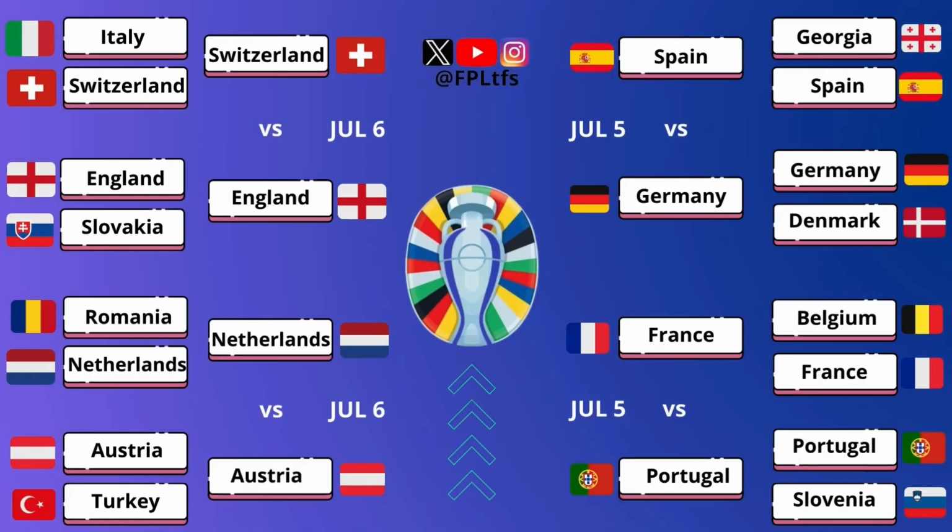These are the most probable fixtures in the quarterfinals. A couple of fixtures are already confirmed, like Switzerland and England, and Spain versus Germany, while Netherlands, Austria, and France, Portugal are still not decided, but they are the bookies' favorite to advance from the round of 16. So the Netherlands will probably beat Romania, Austria are favorites to beat Turkey, Belgium might struggle against France, and France will go to the quarterfinals, while Portugal are big favorites to win against Slovenia. So these are the most probable fixtures in the quarterfinals.